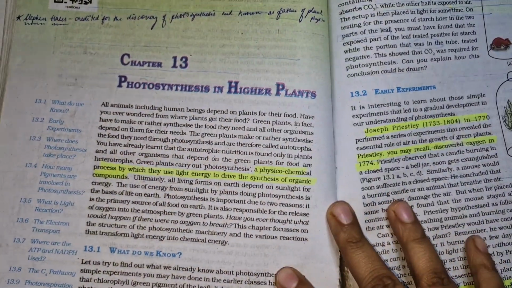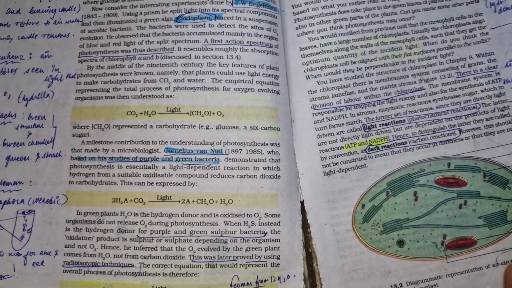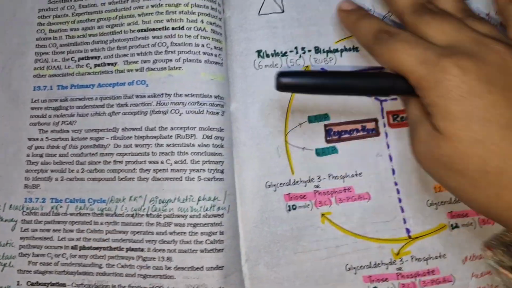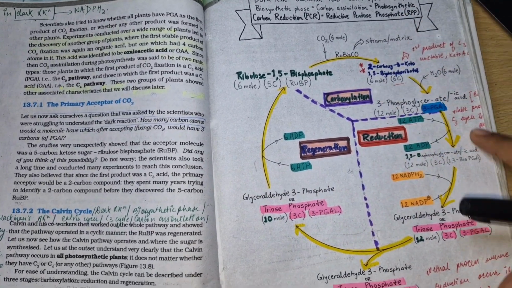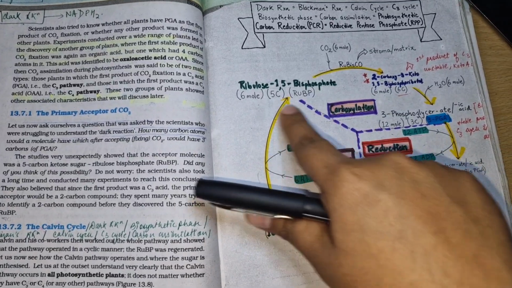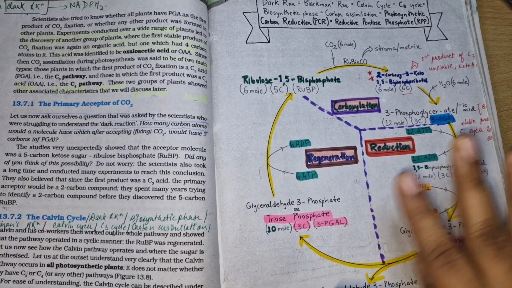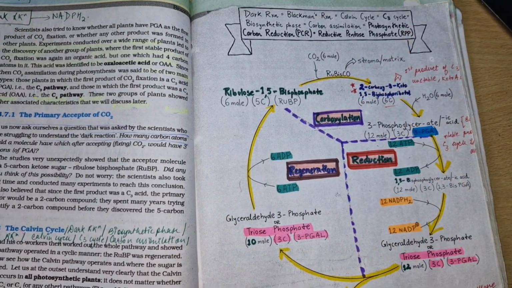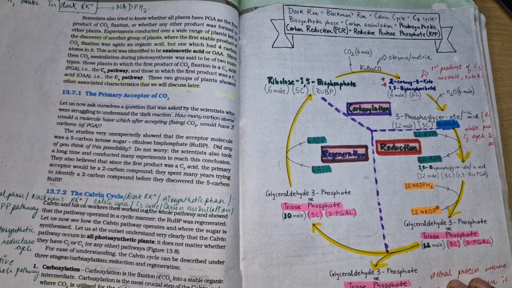So this is my NCERT of biology, class 11th, photosynthesis. Okay, let's start. The first cycle which we come across is the C3 cycle. These are my kind of cheat notes which my teacher provided me. It really becomes very easy to learn the cycle from this, so you all can also take a screenshot and learn from this. I hope that you are getting a wider view.